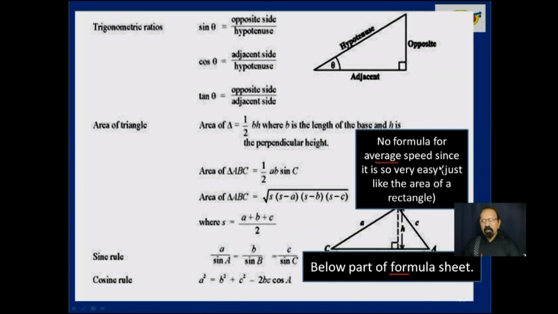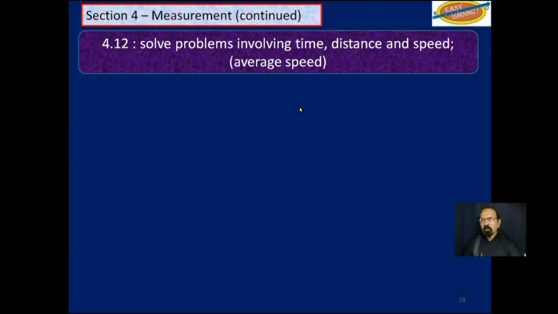But as I said, it is extremely easy, somewhat similar to area of a rectangle. So you don't need that on this formula sheet. So 4.12, solve problems involving time, distance, speed, and involved in that is average speed.